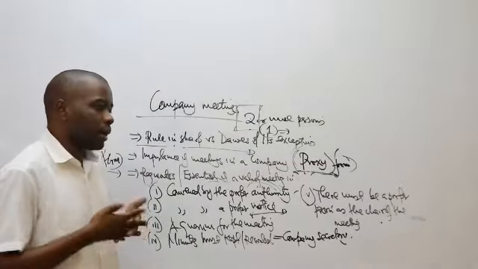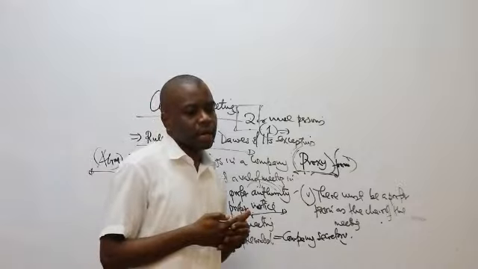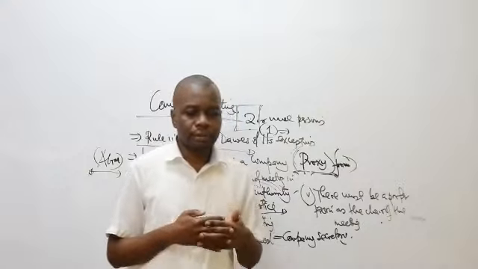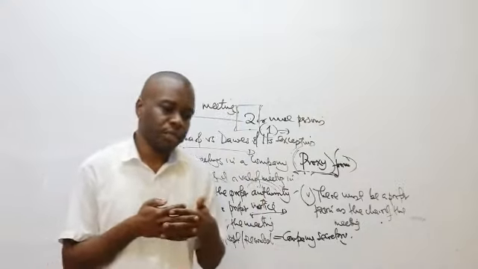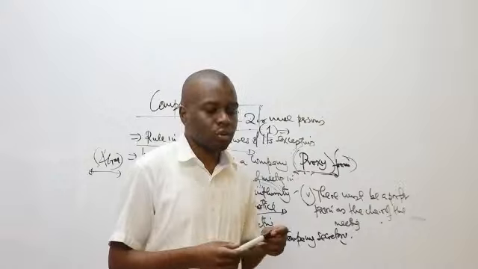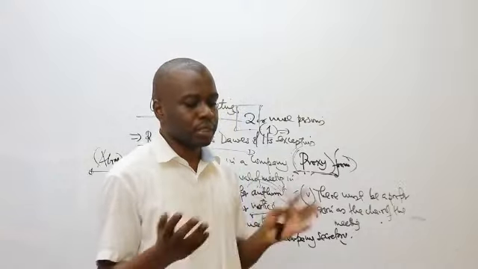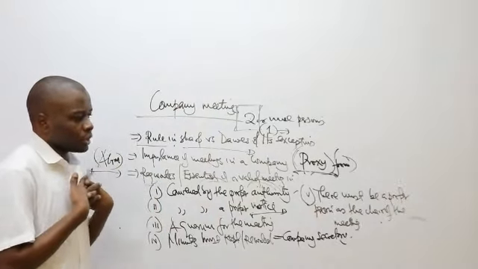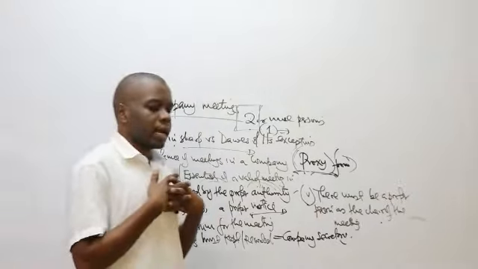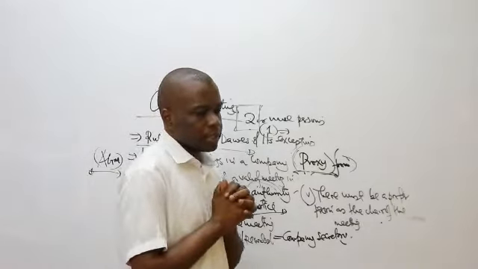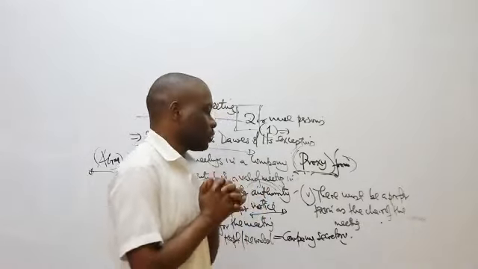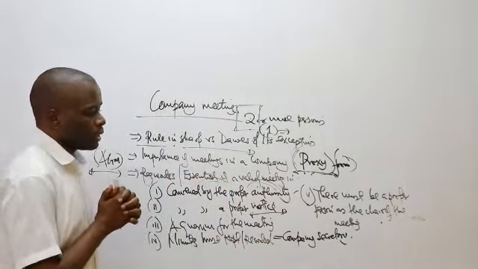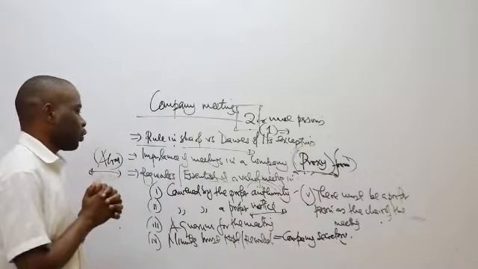Another power that he has is, for example, that he can be the tiebreaker in case there's voting and there's a tie. He'll be the last person to cast the vote to decide on a matter. So he must be able to use his vote appropriately. He has that power to decide on a matter in case there's a tie in voting. So those will be part of the duties of the person we are calling the chairman.